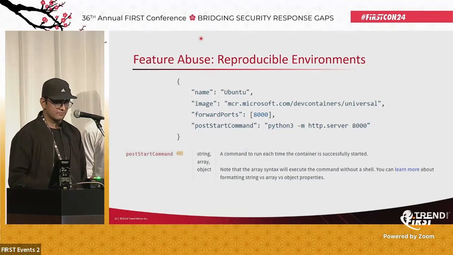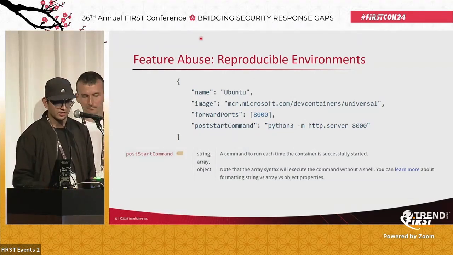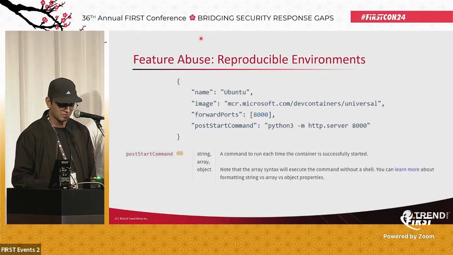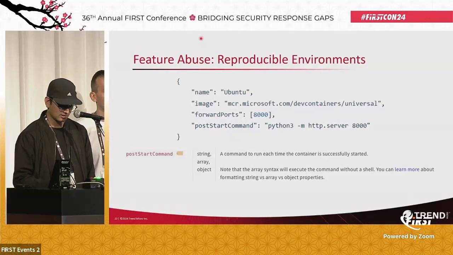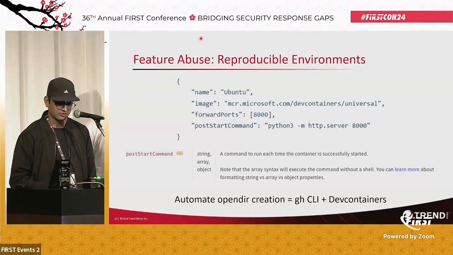So here's a very simple example of a dev container. The name of the dev container is Ubuntu. It uses a Microsoft-owned container image. It forwards a port, that is, port number 8000. And once the container is started, it executes a Python-based HTTP server. And you can write simple scripts to create open directories automatically using the GitHub CLI.